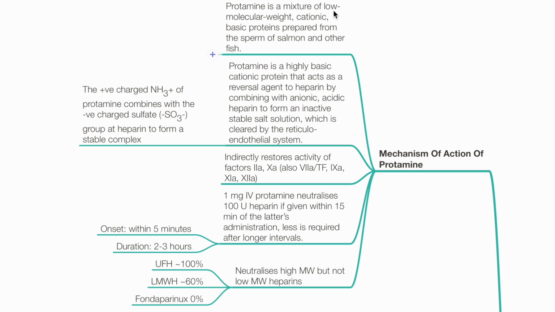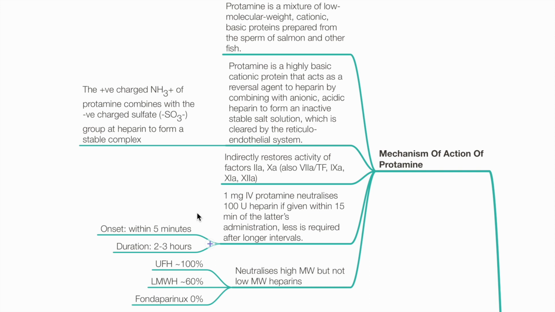Protamine is a mixture of low molecular weight cationic basic proteins prepared from the sperm of salmon or other fish. Protamine is a highly basic cationic protein that acts as a reversal agent to heparin by combining with anionic acidic heparin to form an inactive stable salt solution, which is cleared by the reticuloendothelial system. Thus, protamine indirectly restores the activity of factor 2A, 10A, 7A, 9A, 11A, and 12A.